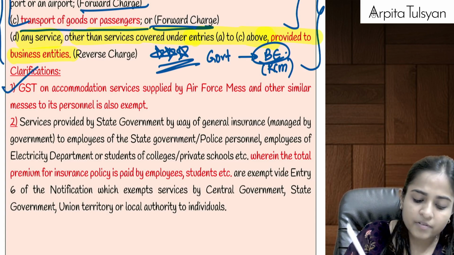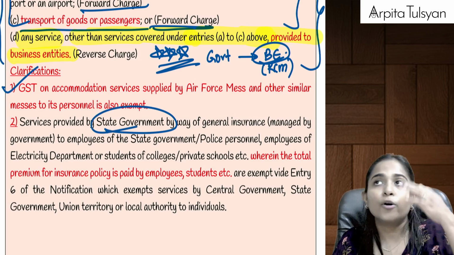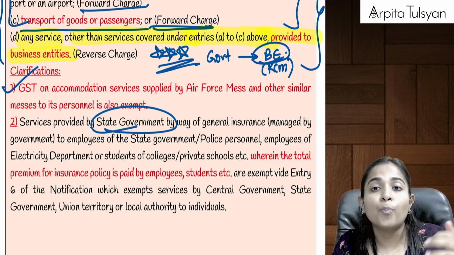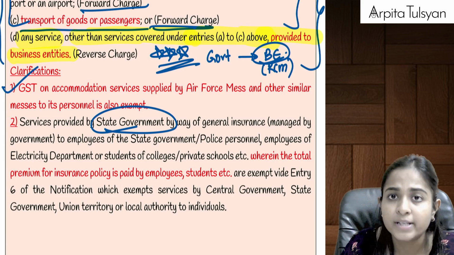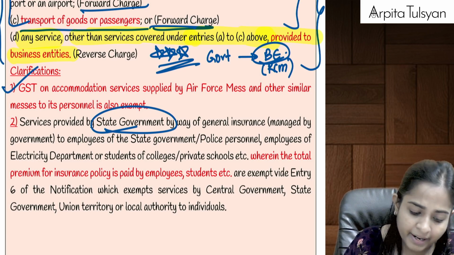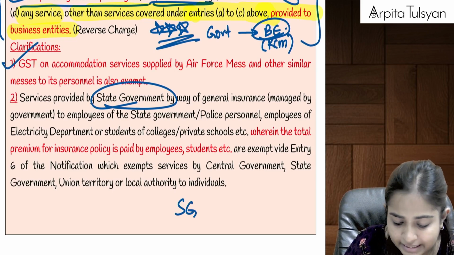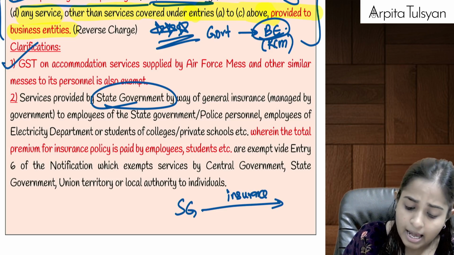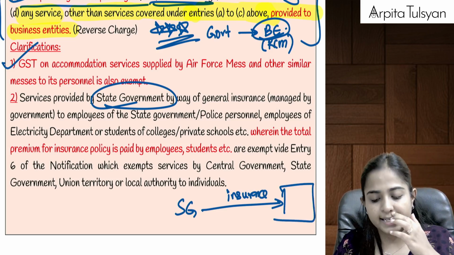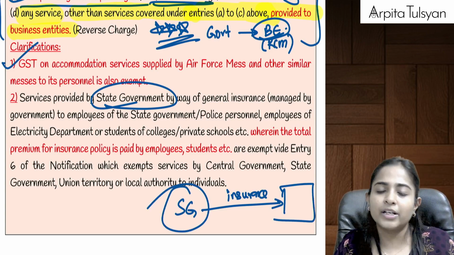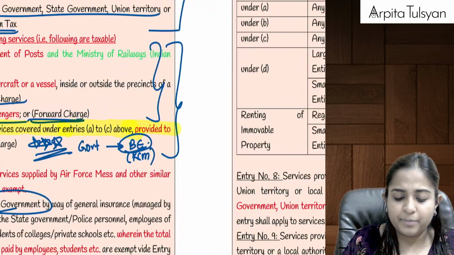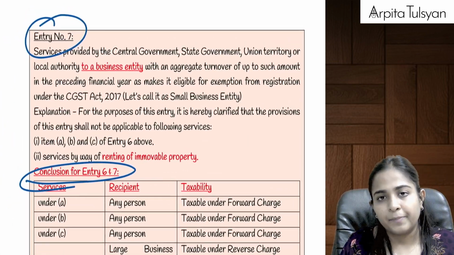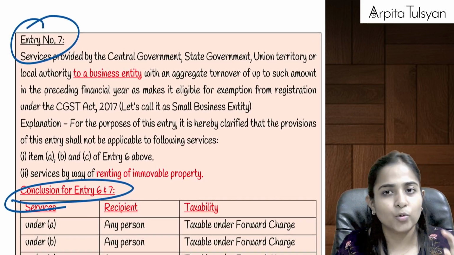And next one, services provided by state government. Okay, state government is providing insurance services to its employees, to police forces, to police employees, to the employees of the electricity department, etc. This is also service provided by government, so even this will be totally exempted from GST, because this is also not provided to business entity, so it will not be taxable, it will be totally exempt. Okay, this was told under which entry? This was told under entry number 6.